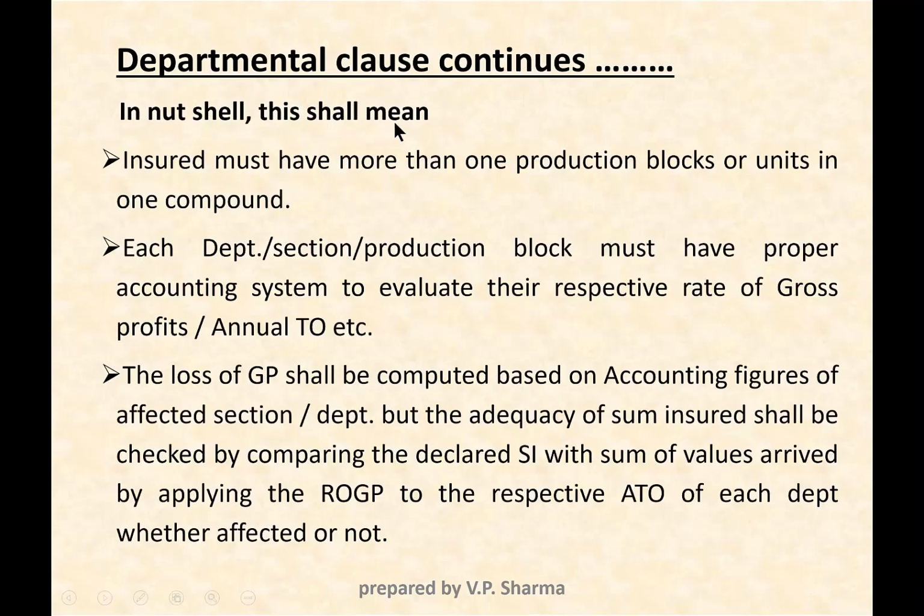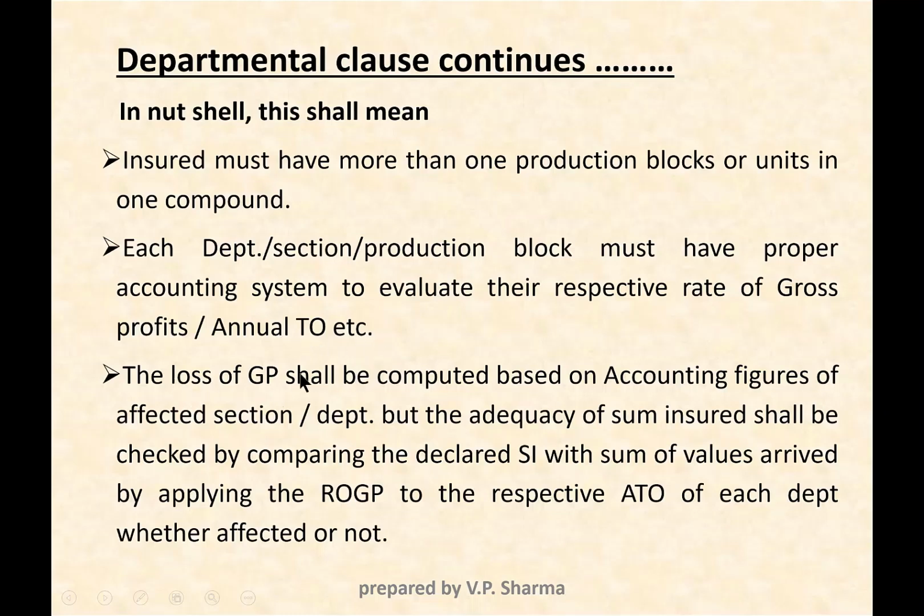So in a nutshell, this will mean the insured must have more than one production block. That is quite logical to get the benefit of departmental clause. Unless he has got more than one production block, this clause cannot be given, and it should be in one compound. And each department, this is a very important condition, each department or section or production block must have a proper accounting system to evaluate their respective rate of gross profit and annual turnover, etc. So for each department, if the insured is maintaining separate books of accounts, then only he can take this particular clause.